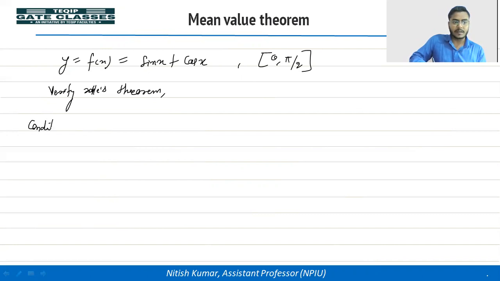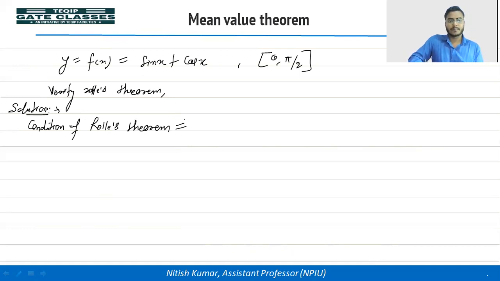We can write the conditions of Rolle's theorem. The first condition, what is it? It should be continuous.